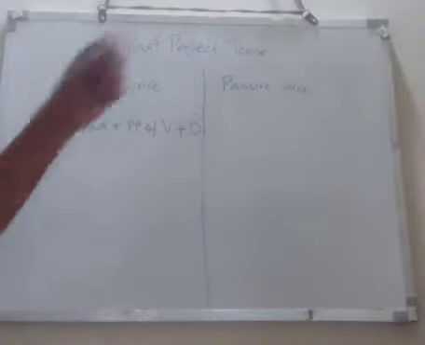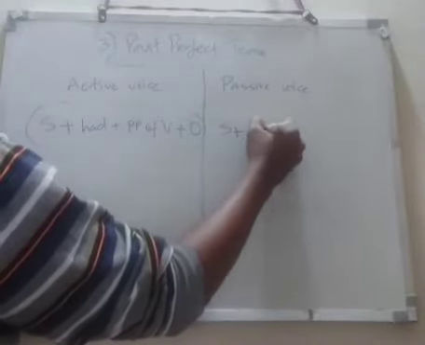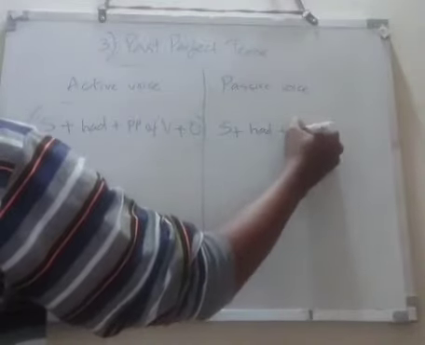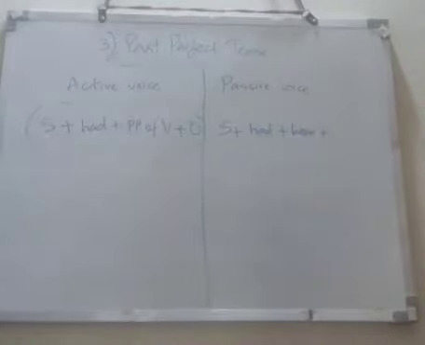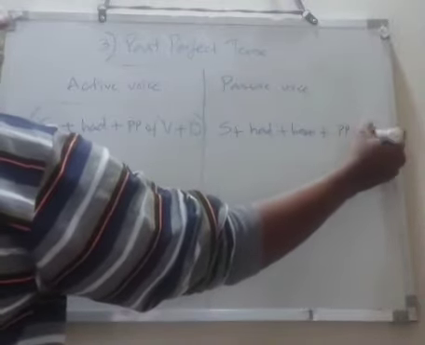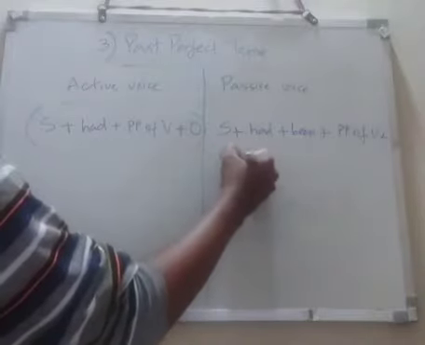So what will be the passive voice, form of the passive voice? Subject plus had plus been plus past participle of the verb plus agent.